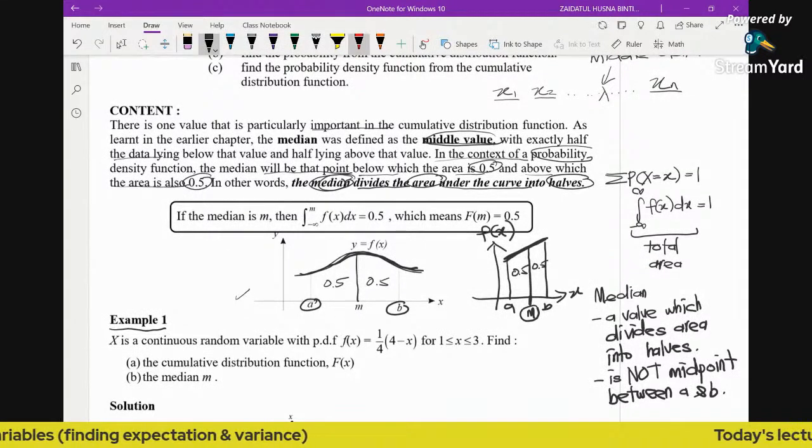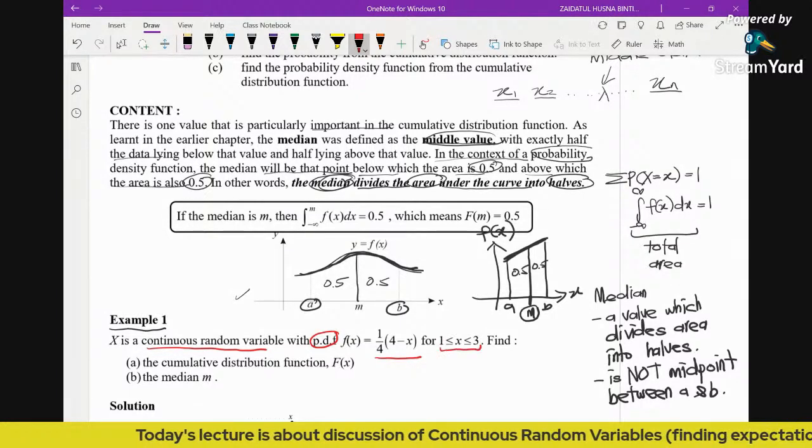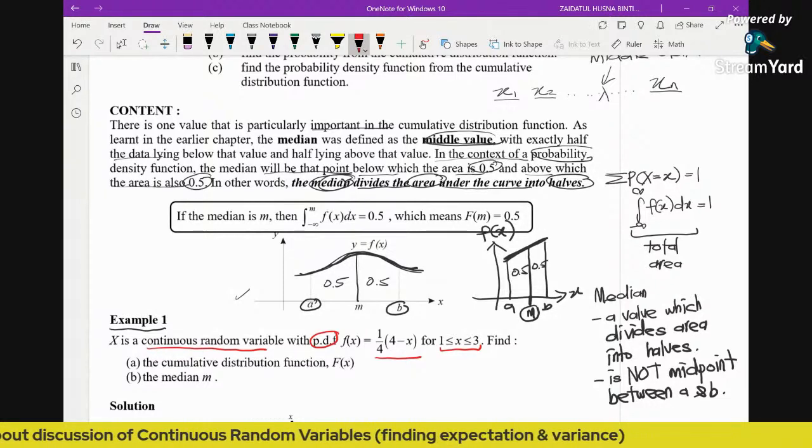Okay, so now let's see an example. Example 1: X is a continuous random variable with probability density function given as a linear function, and the function is only defined from 1 to 3. The question says find the cumulative distribution function.